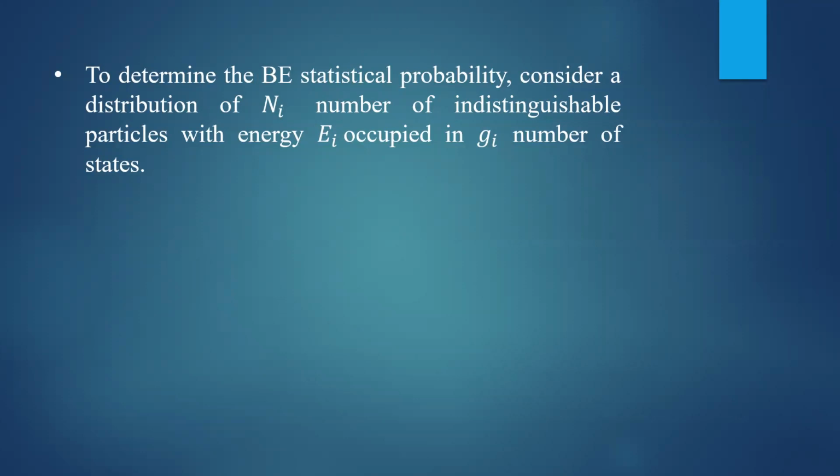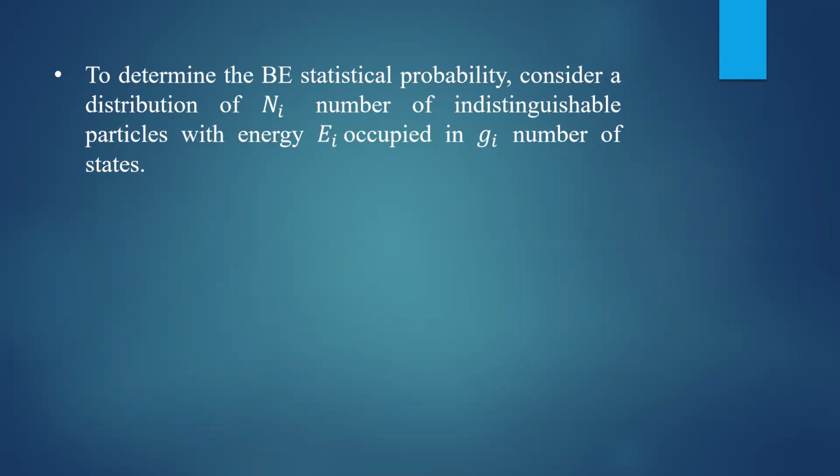Let us take, there are Ni number of particles in the ith state having the energy Ei, and they can be occupied in Gi number of states. Okay, so Ni number of particles are there, Gi number of states are there, and energy of that macro state is Ei. You remember this is the case of degeneracy. Energy is same, but they are having different states. Gi number of states are there.